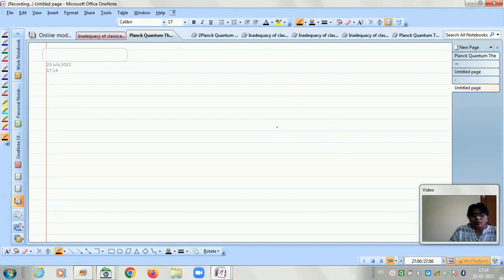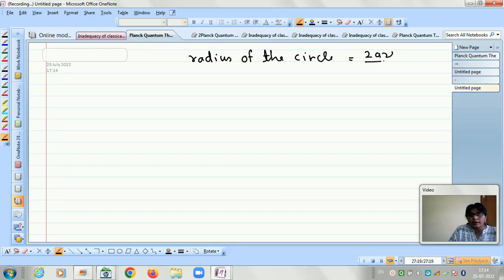The radius of this is given by this circle which we have drawn. The radius of the circle is equal to 2a nu by c. This is the radius, and therefore the number of modes is equal to 1/4 into the area, and the area is pi r square, so 1/4 into pi and then r square.